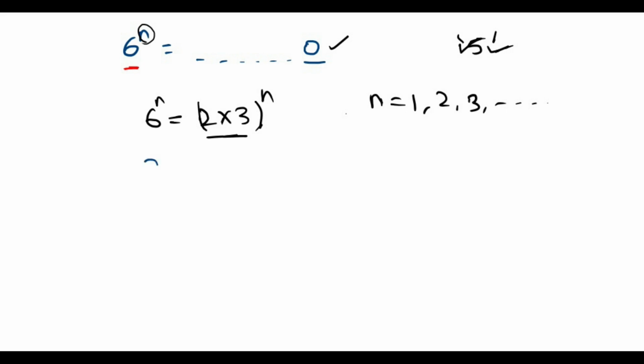So there is no factor of 5 in the given number, so it will never end with 0 for any value of n. This is the solution to the problem.